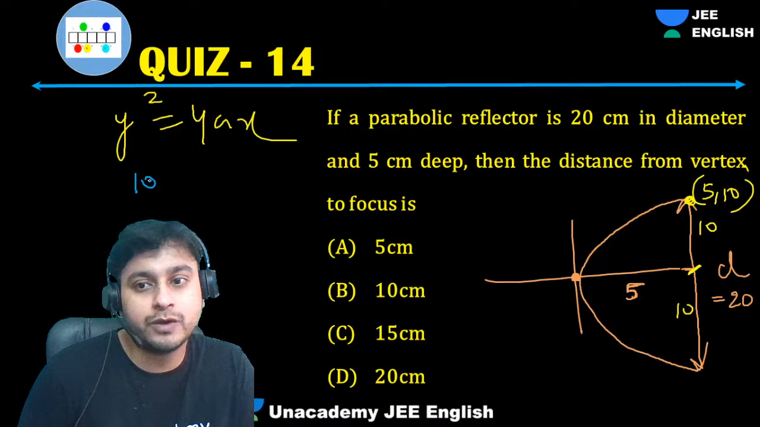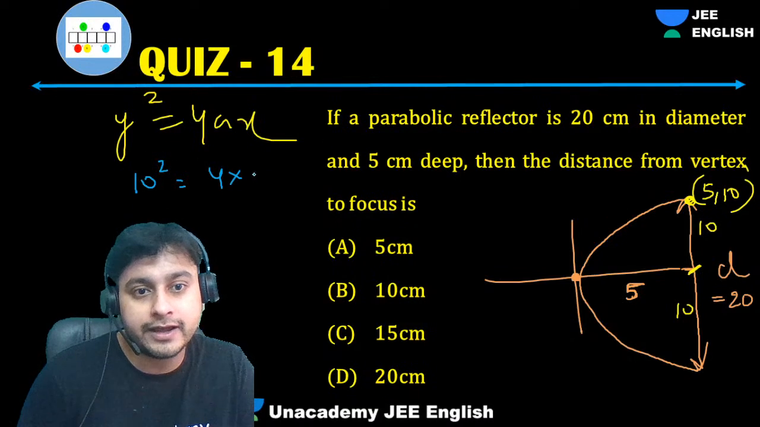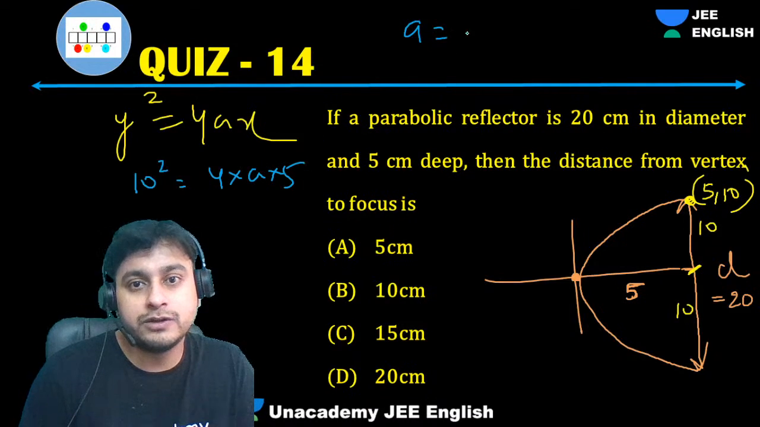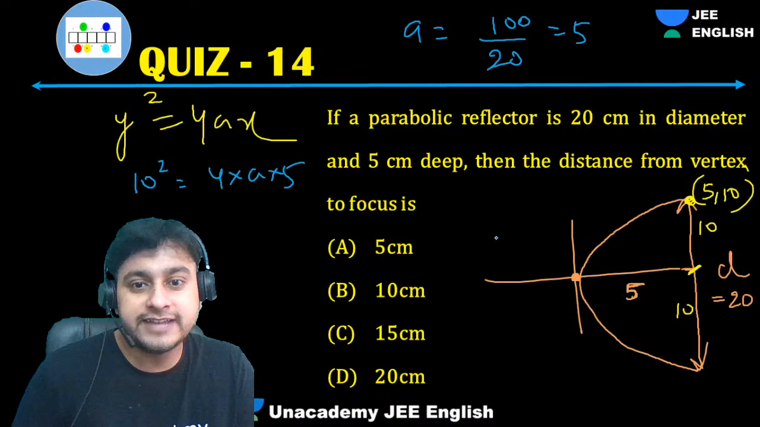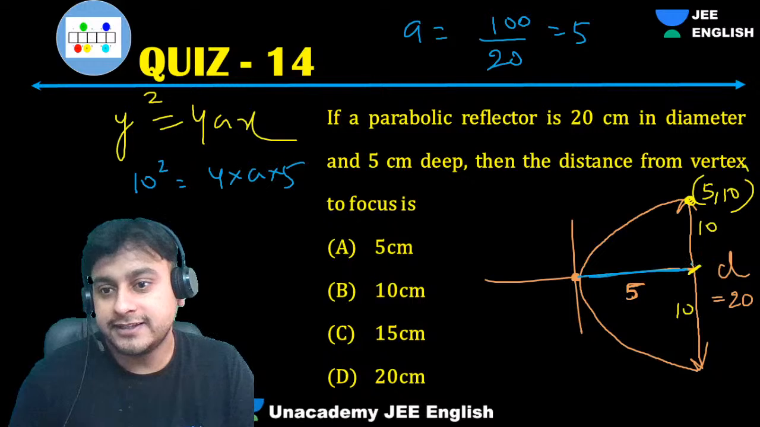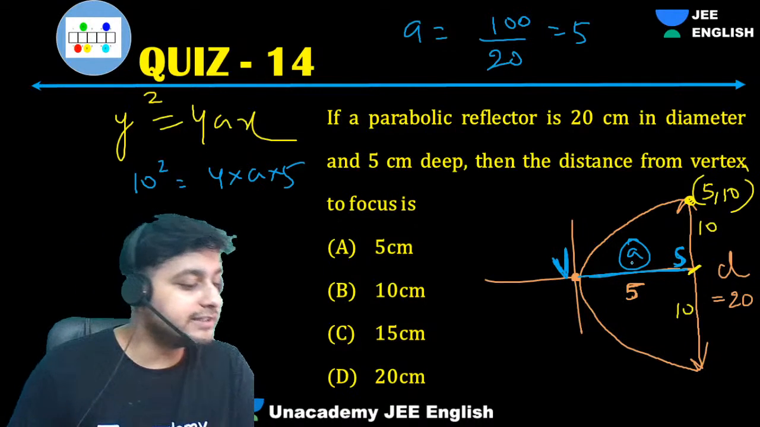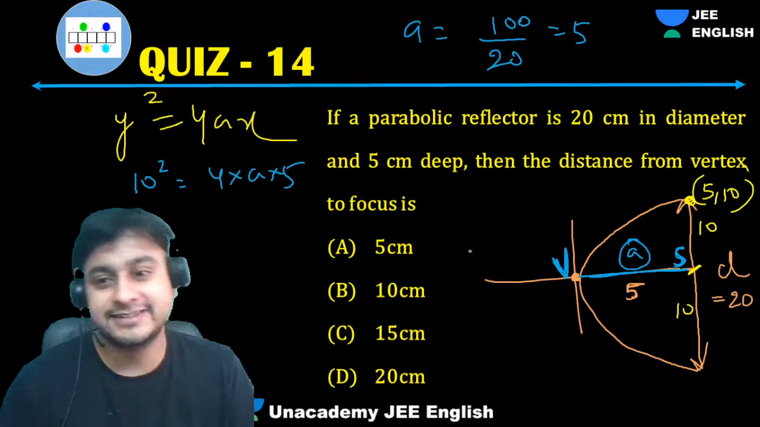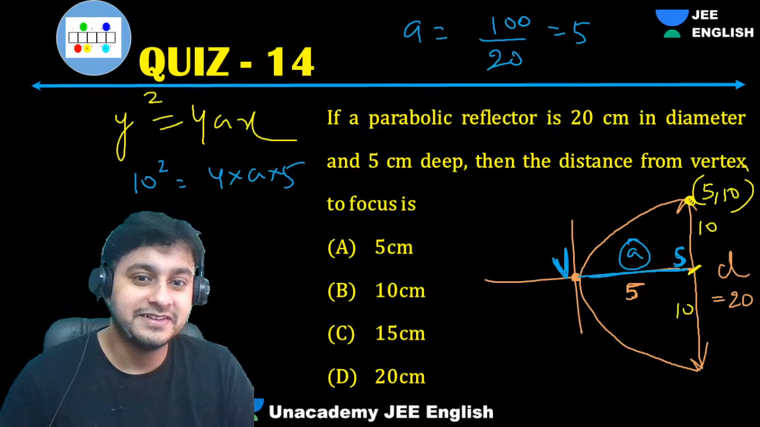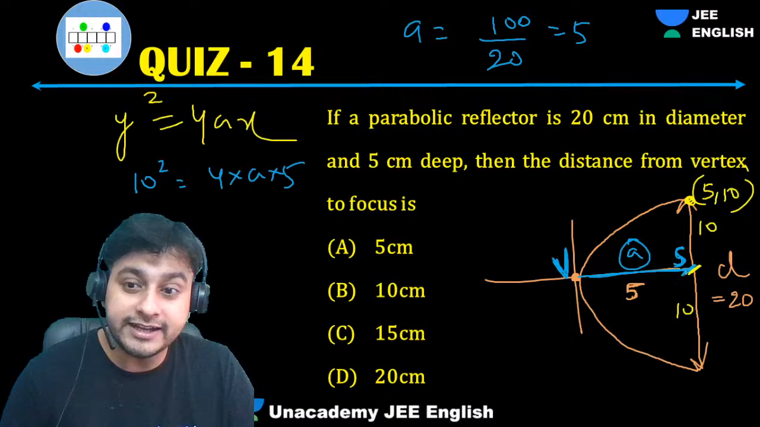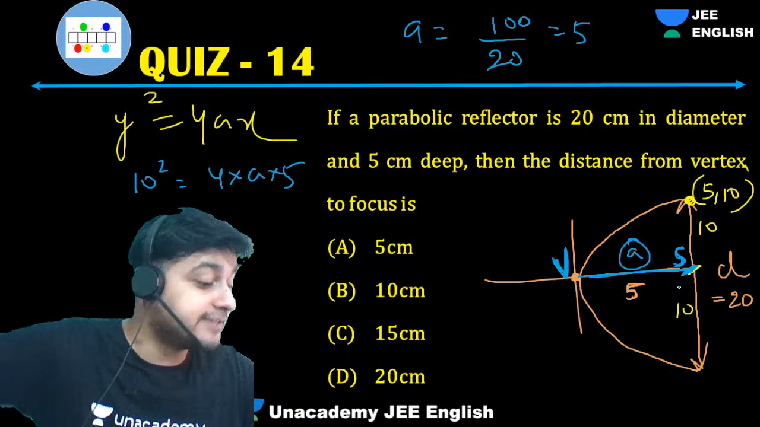You will get 10 square equals 4a into 5. What are we getting? a equals 100 by 20, which is 5. And what is a? This is the focus, and this is your vertex. So that is a only, the distance between them. Directly also you can say. Easily.